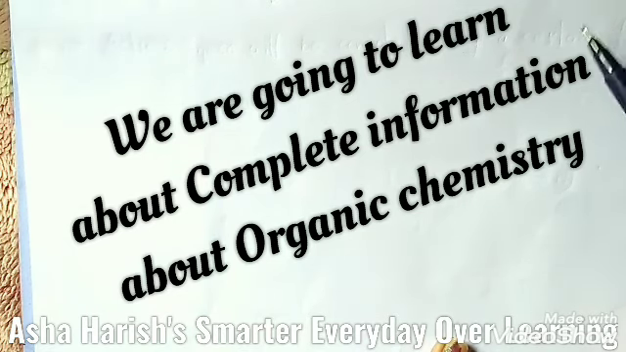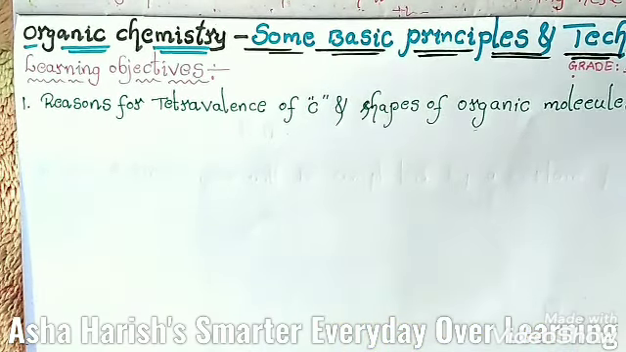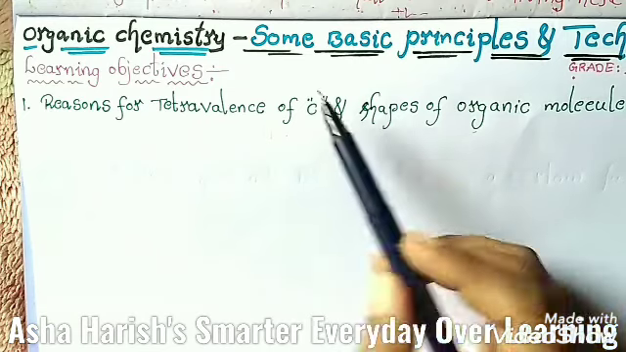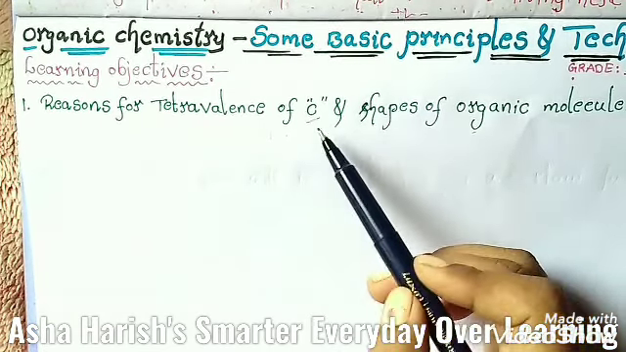Let's see first of all what topics you will be learning at the end of this chapter, the learning objectives. One by one I am going to share with you. First one is reasons for tetravalence of carbon and shapes of organic molecules. From this topic you are going to learn about the valency of carbon, how many bonds carbon is going to form with other atoms, and what are the shapes of some organic molecules.